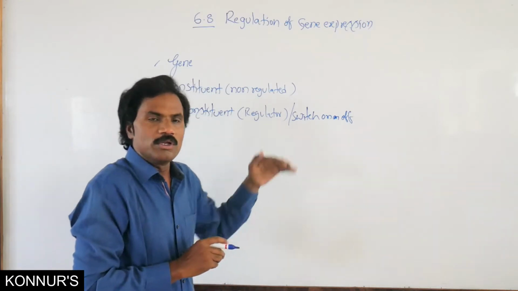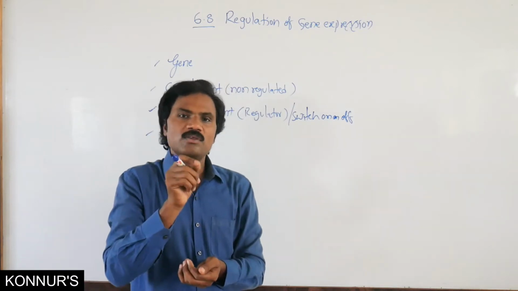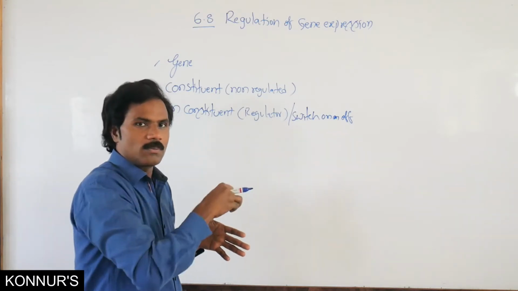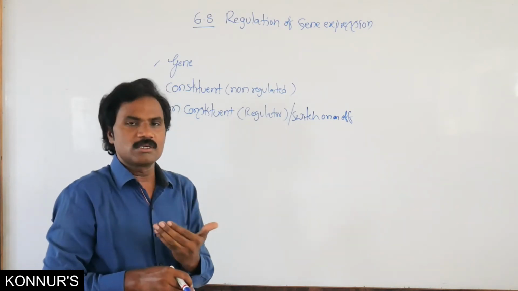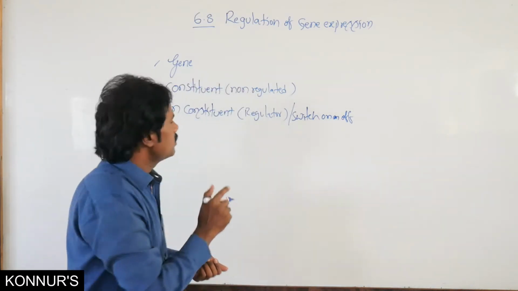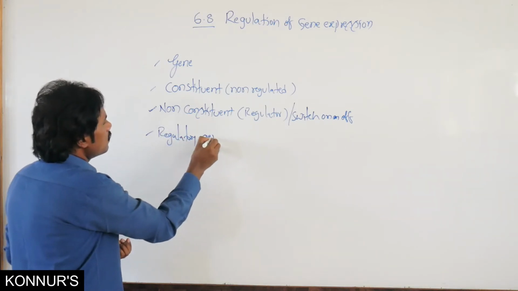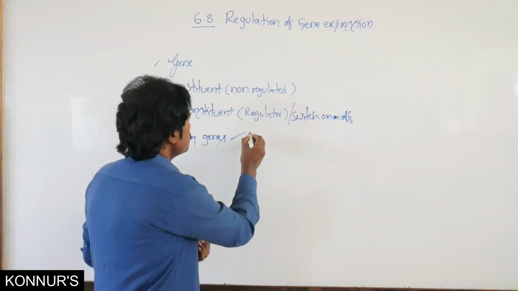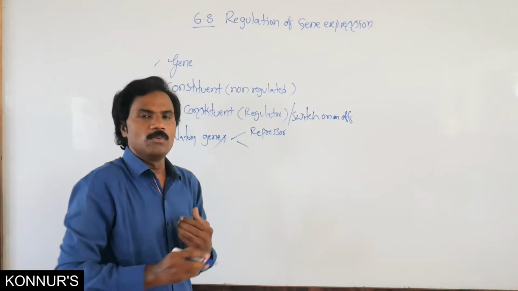In this, we discuss how many types there are. According to our topic, there are constituent as well as non-constituent genes. Then how many types of regulatory genes are present? One among the regulatory genes is the repressor gene. Another one is the inducible gene.